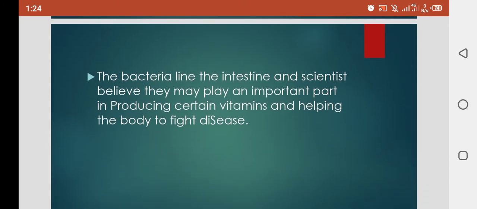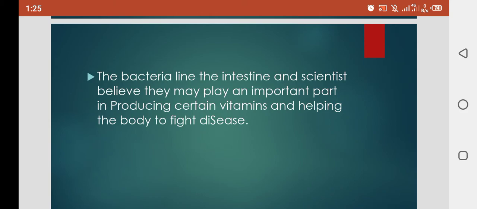The bacteria line the intestine, and scientists believe that they may play an important role in producing certain enzymes and vitamins, and helping the body to fight diseases.